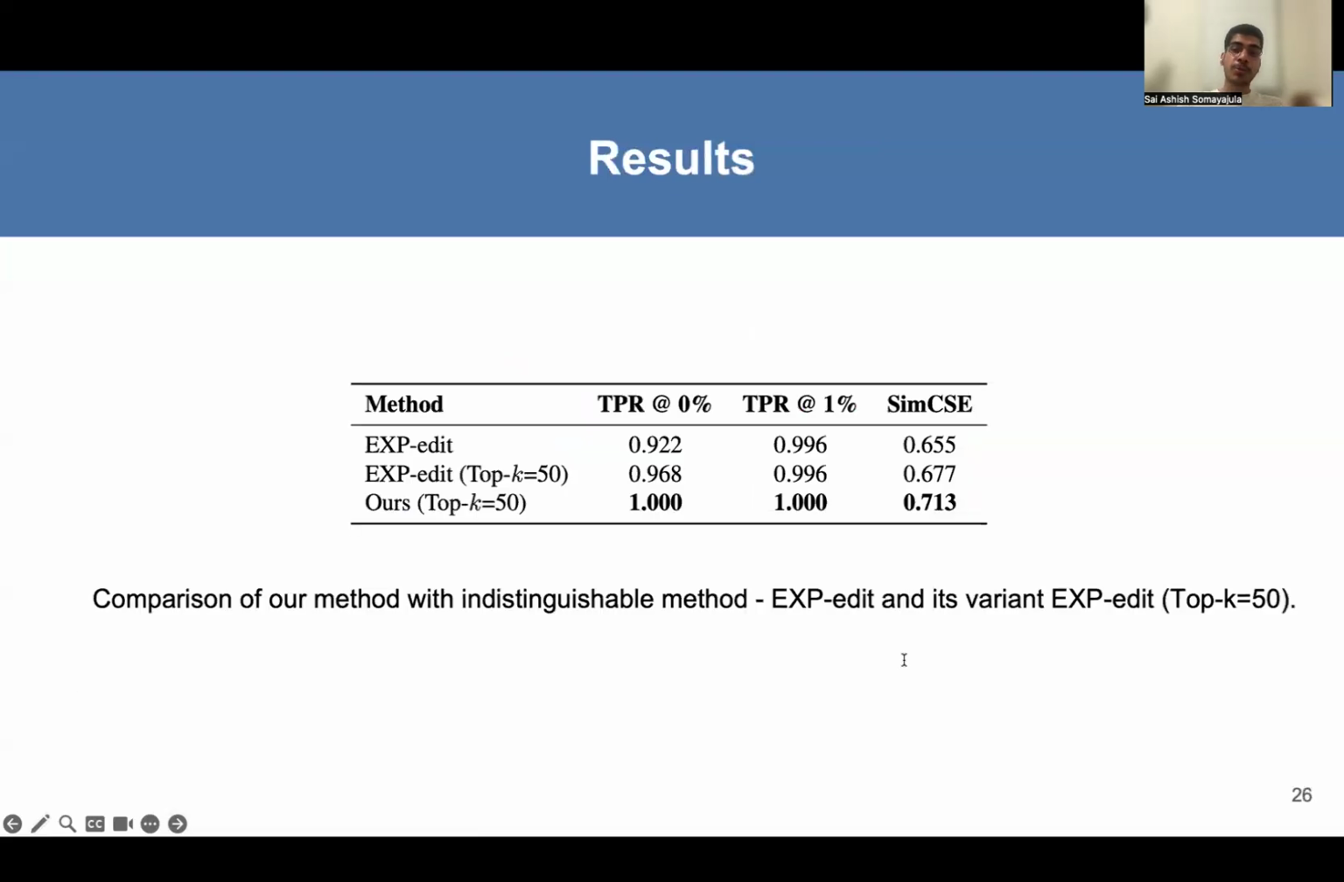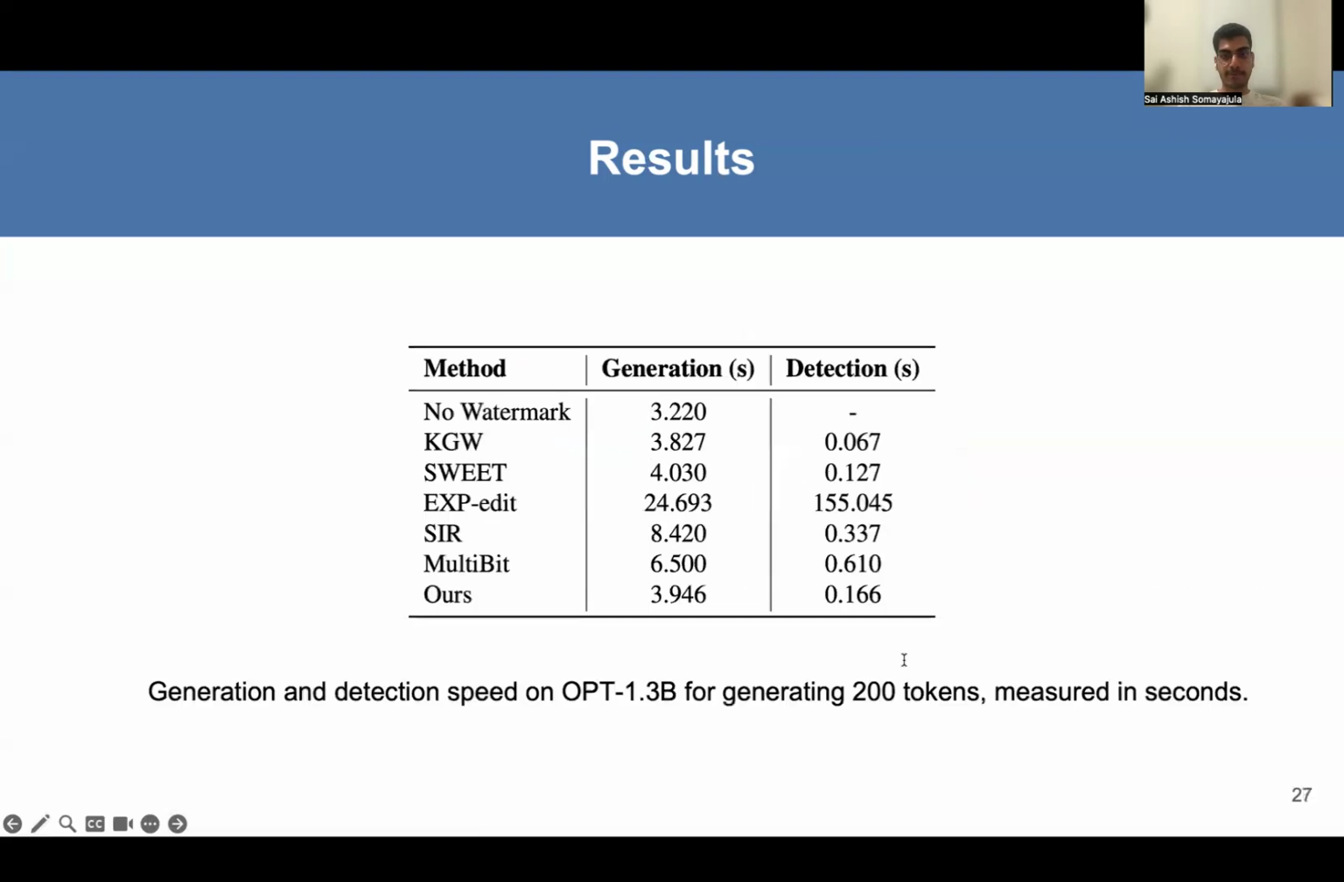Our method further outperforms EXPEdit, which is an indistinguishable method. EXPEdit does not have a delta parameter to vary and plot the curve, so we present the results as a table. Moreover, EXPEdit is restrictive and cannot be used with any decoding strategy that the user wants, for instance, beam search or greedy search. Our method achieves higher speeds than EXPEdit, SIR, and multibit, while achieving speeds comparable to KGW, sweet, and no watermarking.